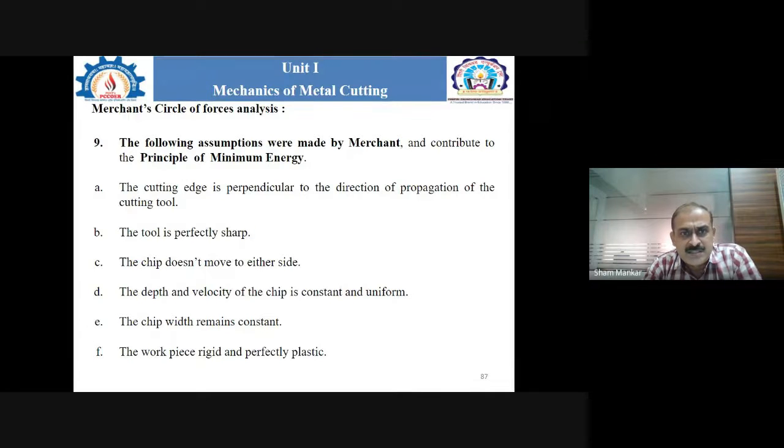But so far as the force analysis is concerned, Merchant's analysis is considered most important, and the method to draw the circle, calculate the different angles and find the different forces is considered in the mechanics of metal cutting. These are the important assumptions made by Merchant to contribute to the principle of minimum energy. Now, we are going to discuss how the Merchant circle is considered for the analysis of force.